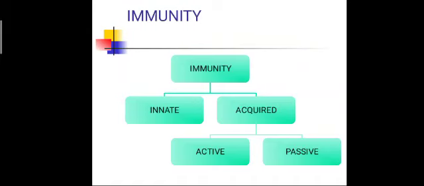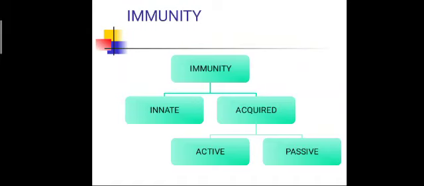If a body recognizes other particles, non-self particles in the body, we can call them foreign particles. Foreign particles mostly have the ability to create disease and different kinds of infection, so immunity has to be developed against them. Immunity is of two types on the basis of origin: innate immunity and acquired immunity.